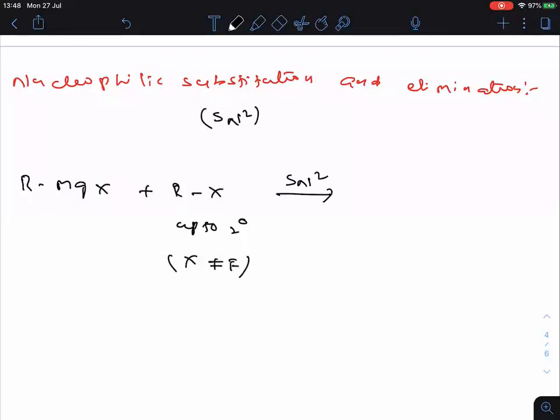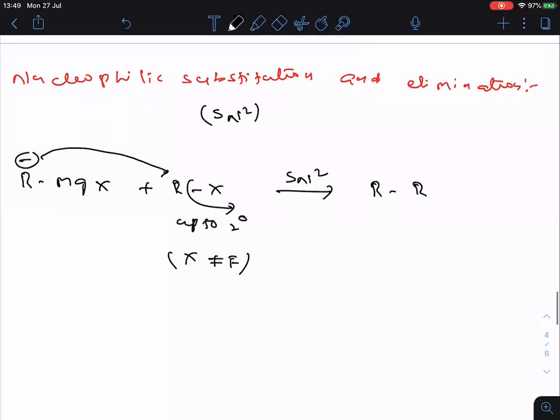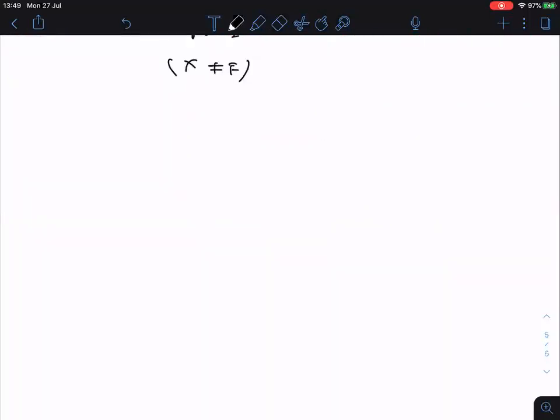As I told you, the SN2 reaction is followed. So now here X minus will depart out. Then this R minus attacks on this R. Then what happened here? You will get R-R. Clear? Now, let us take some examples to explain this.